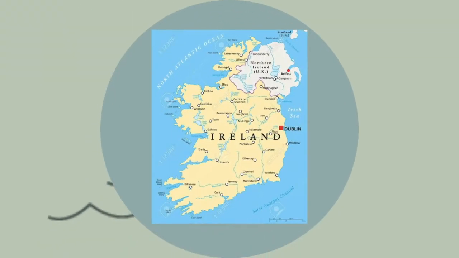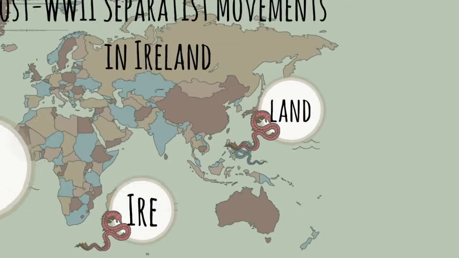Now if we take a look at the world map, we can see that Ireland is split into two parts, the south and the north.